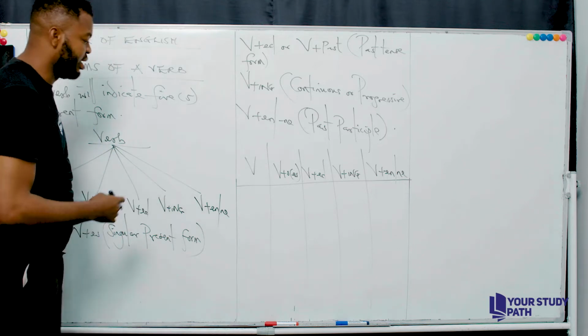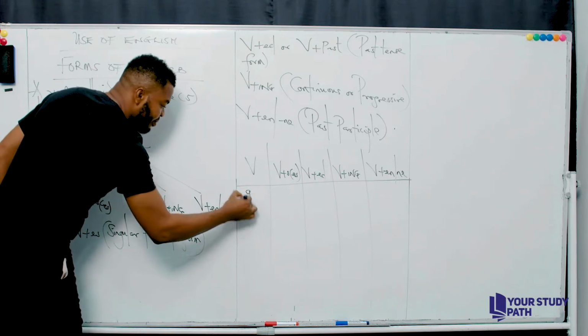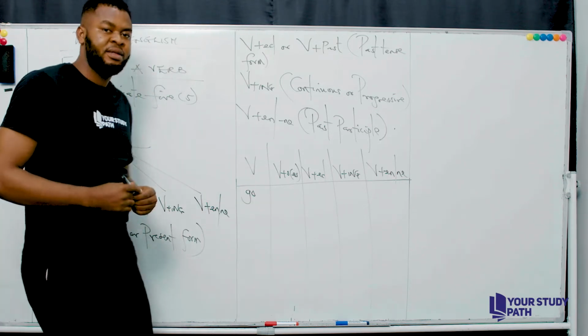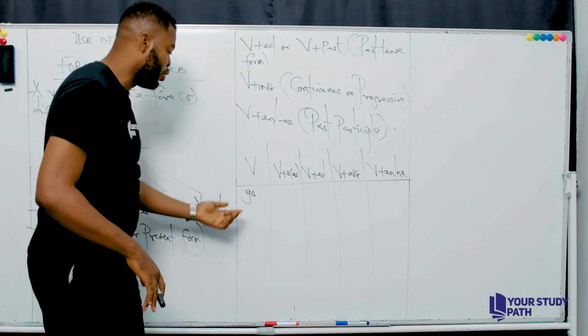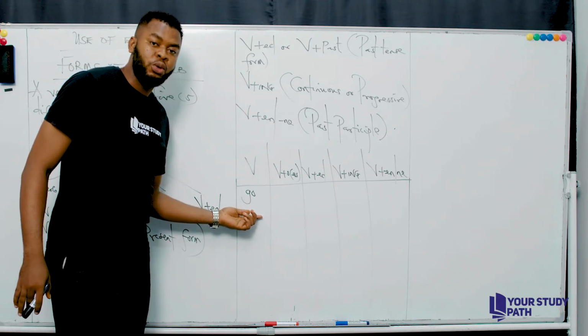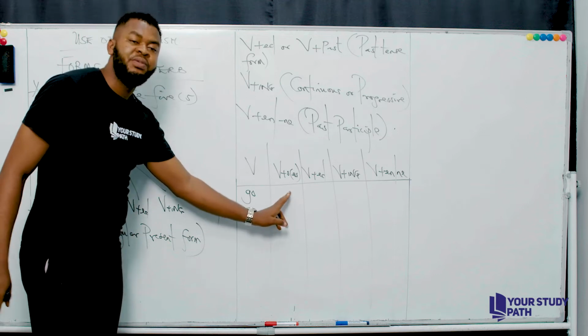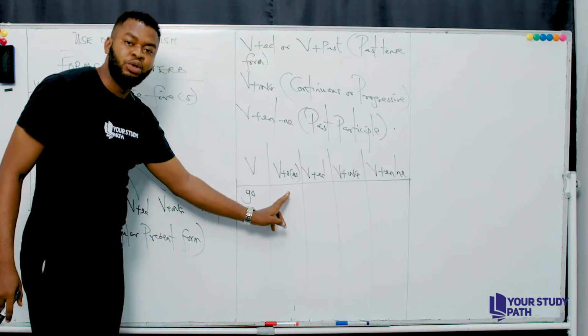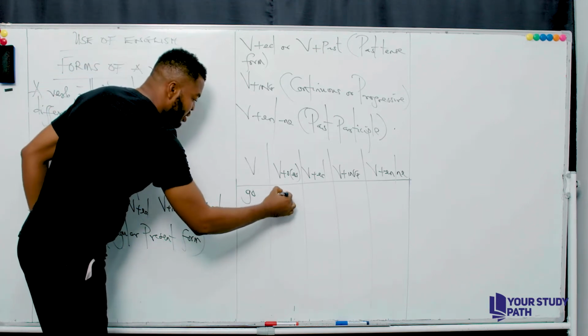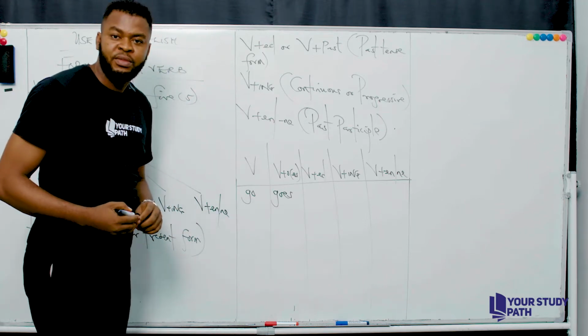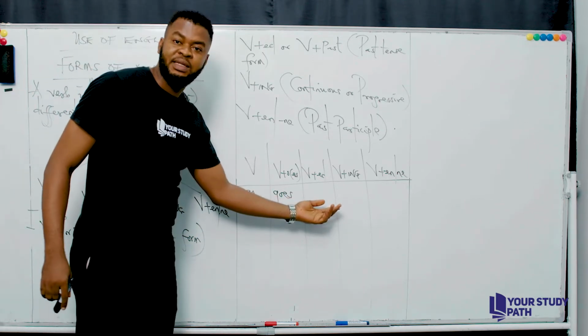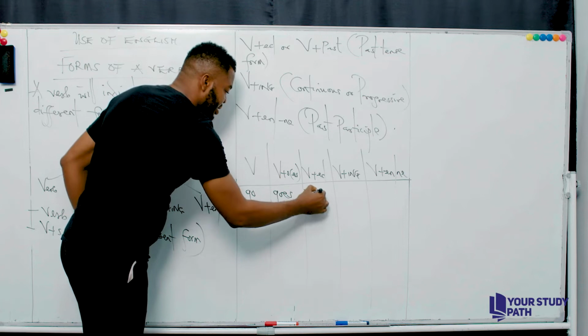Now take a word quickly. Now if I have a verb like go, okay? Now I hope you're following. If I have a verb like go, now what will be the singular present form of the word go? So you have goes. I hope that's understood. Now look at that. What will be the past tense form? You have went.